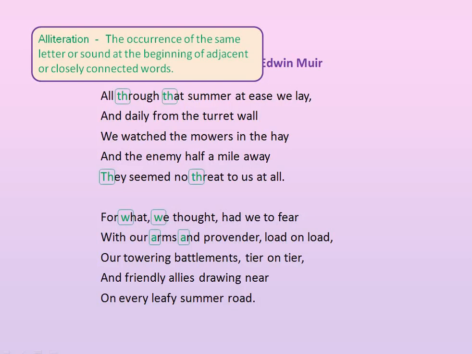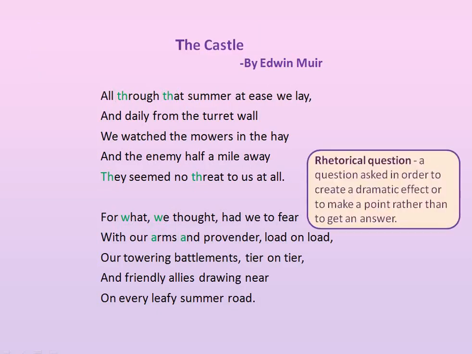In the next line, for what we thought had we to fear, here also alliteration is used. What and we are the alliterated words. In this line, rhetorical question is also used. Rhetorical question is a question asked in order to create a dramatic effect or to make a point rather than to get an answer. Though question mark is not given here, had we to fear is a question, but not with an intention to get an answer. Here the poet stresses that there wasn't anything to be feared about their enemies.